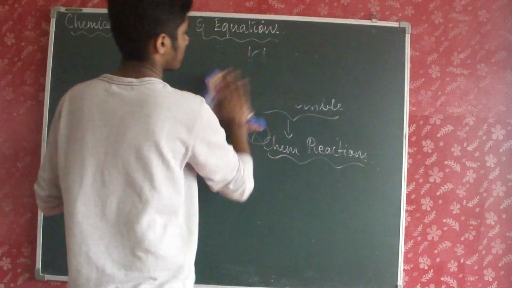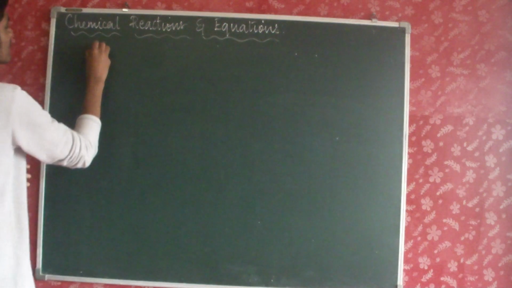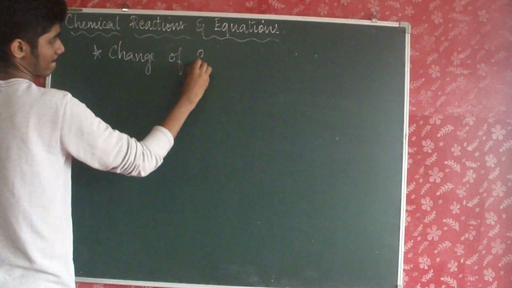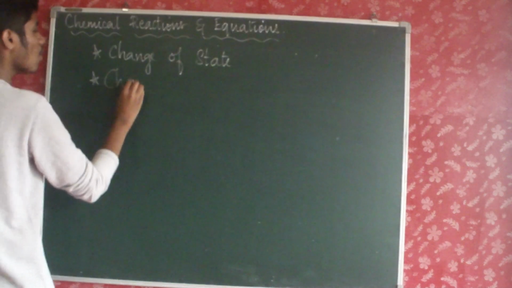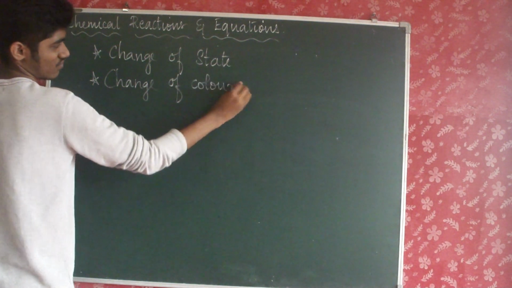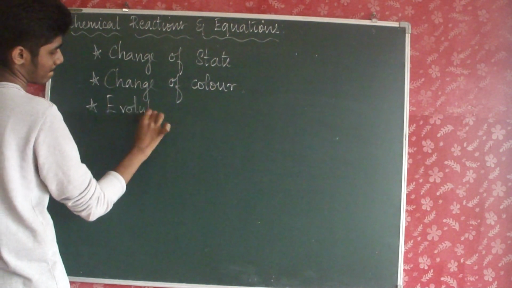How do we know? The first thing is change of state. Secondly, change of color. Then evolution of a gas.